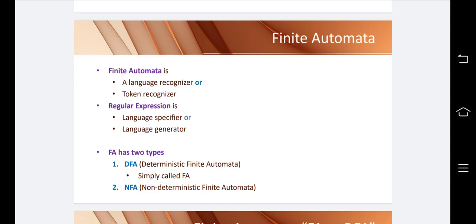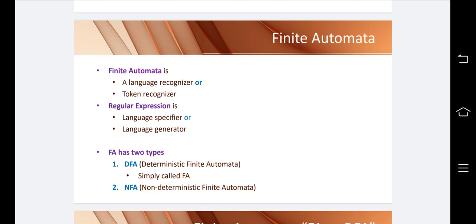It recognizes a language or token recognizer, for example a language of words ending with a. It means it contains words that must end with a. So each word in the language is a token. So finite automata is a token recognizer, or a language recognizer. So a regular expression is a language specifier or language generator.